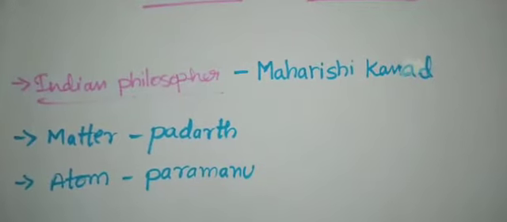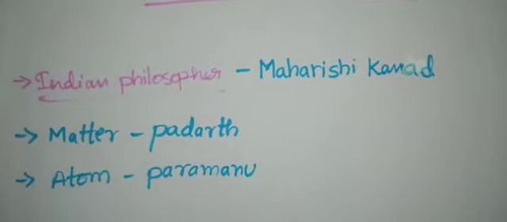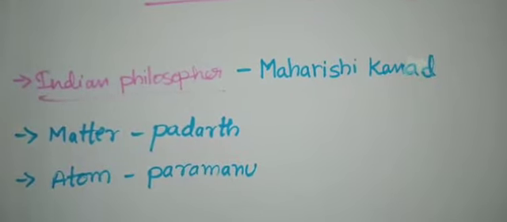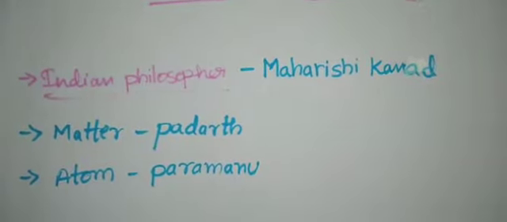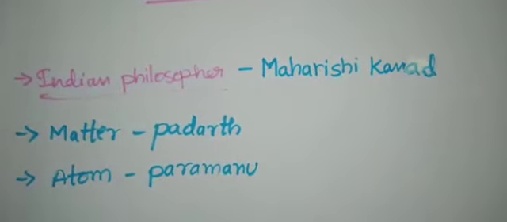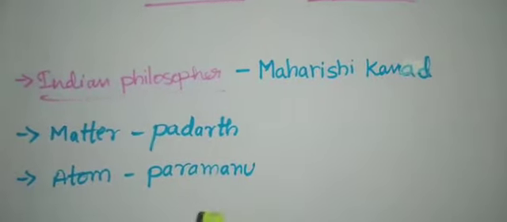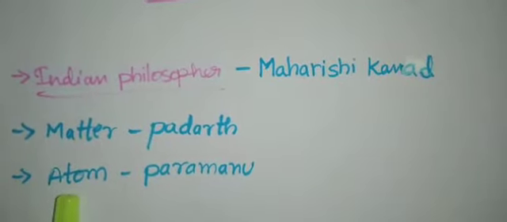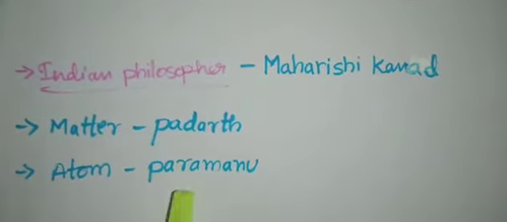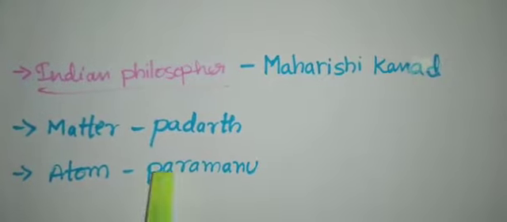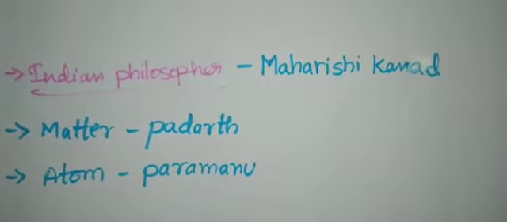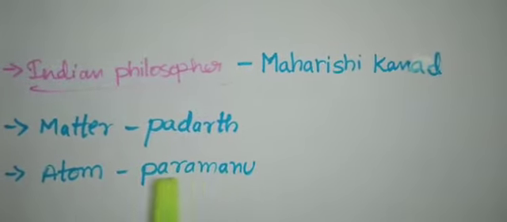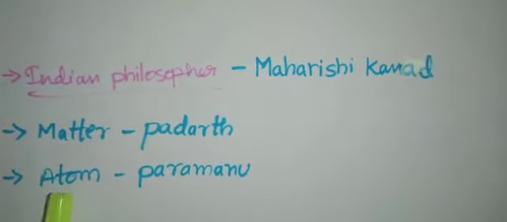Ultimately a time will come when we shall come across the smallest particle, beyond which further division will not be possible. He named these particles paramanu. In English that is called an atom. So atom is nothing but a paramanu, the smallest particle of a matter. ಒಂದು matter ನ ಒಂದು smallest particle ನ ಪರಮಾಣು ಅಂತ ಕರೀತಾರೆ. So that is paramanu, nothing but atom.